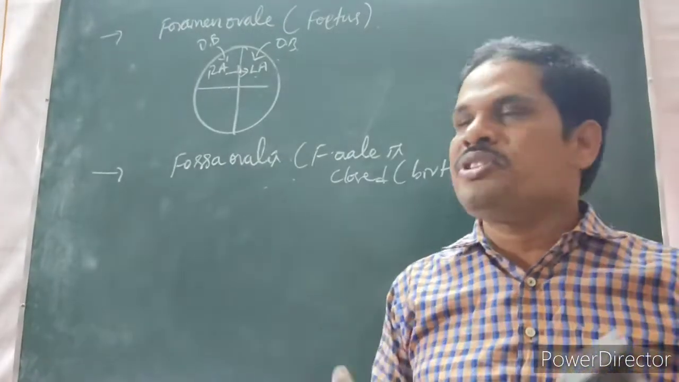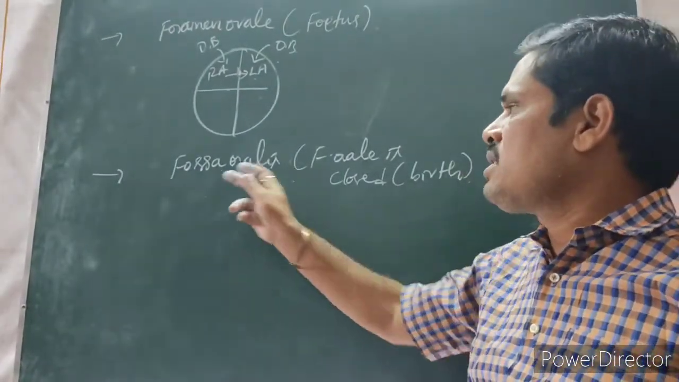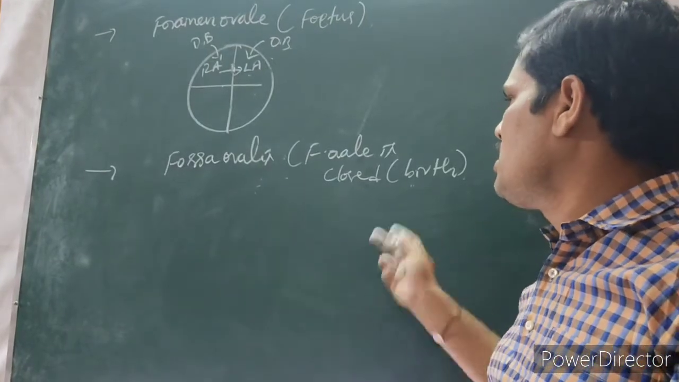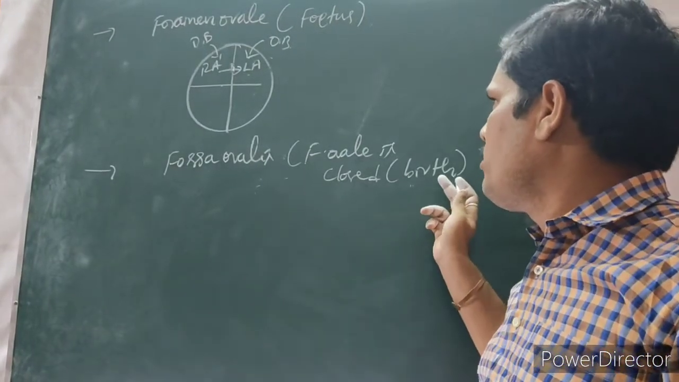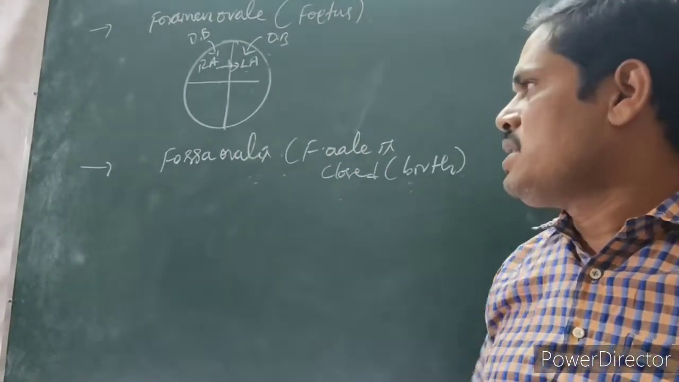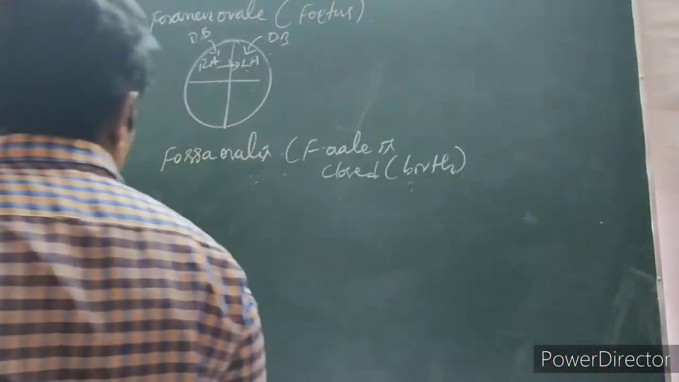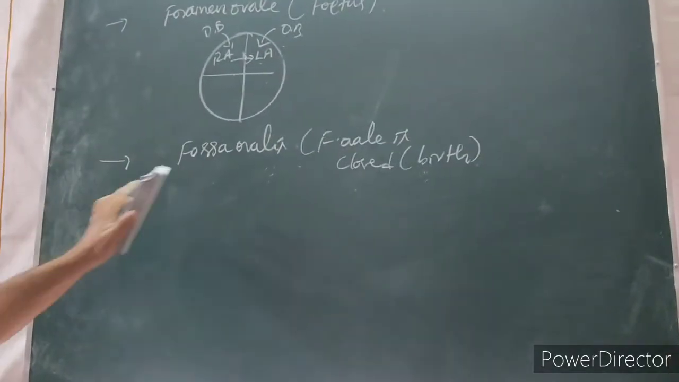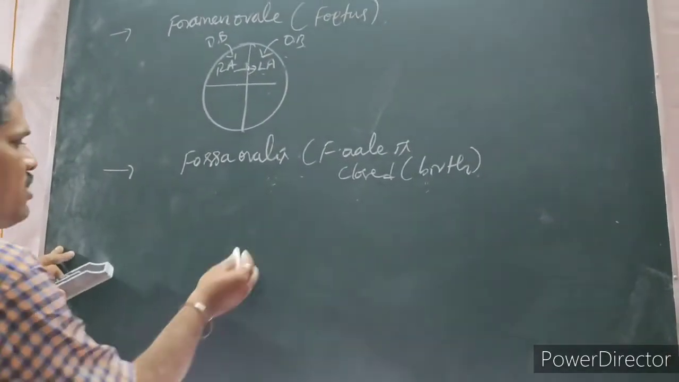The remnant of the depression of foramen ovale is called fossa ovalis. Whenever after the birth of the baby the foramen ovale is closed, that is only what we call fossa ovalis. The depression, that remnant, is going to be observed. That is only called fossa ovalis. The next one,